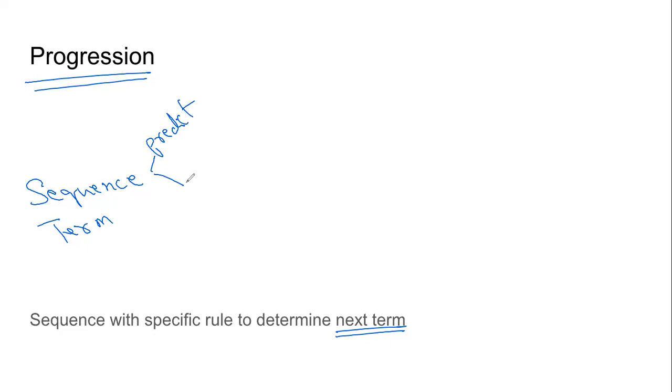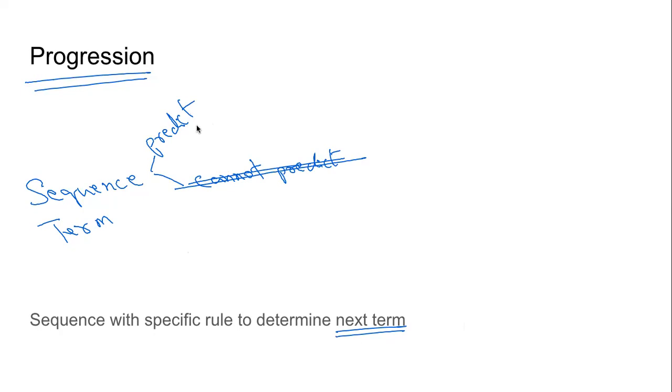In some other sequences, we cannot predict what the next term will be. We are not going to study this. There is no pattern here. There is no definite pattern there, other than just ascending or descending or something like that.